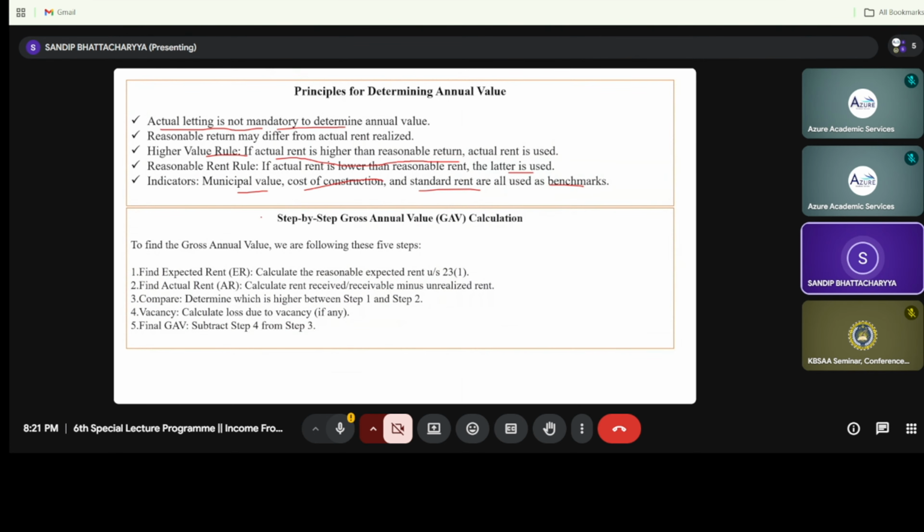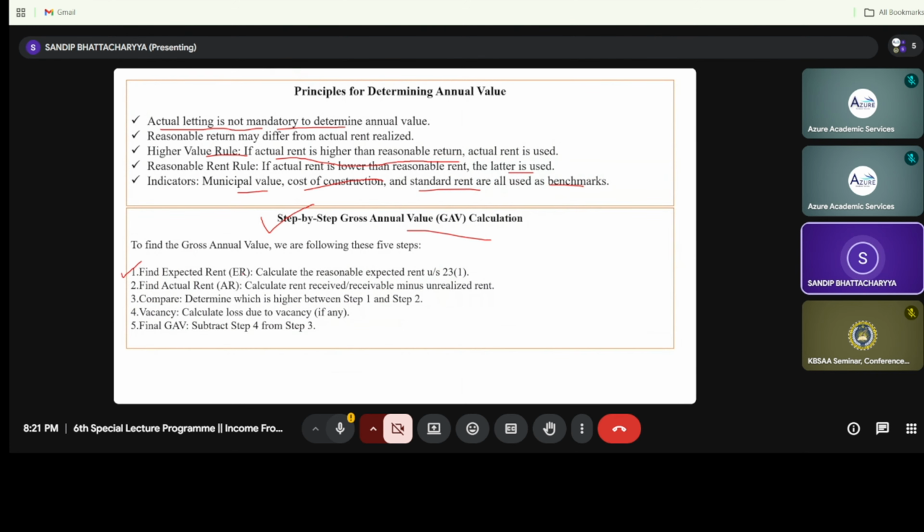Now as we have already discussed the step by step calculation of the gross annual value. As you can see, step number one is to find the expected rent. What is expected rent? It is the municipal value or the fair rent, whichever is higher, but restricted to standard rent. This is called expected realizable rent, ERR, or sometimes ER. That is the fair rent and municipal value, whichever is higher but restricted to standard rent.